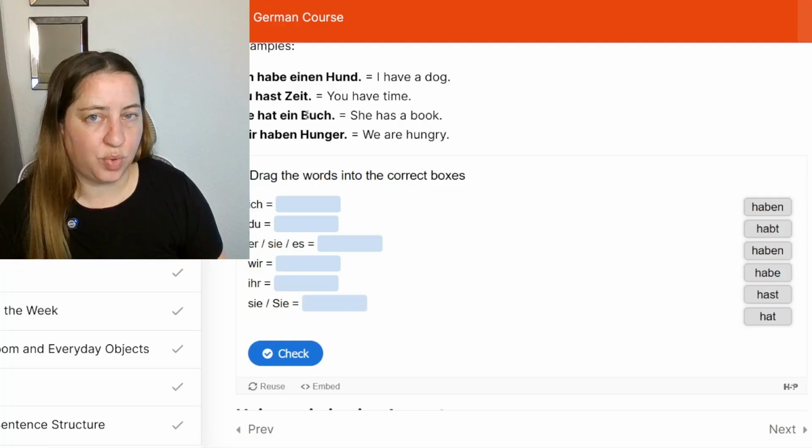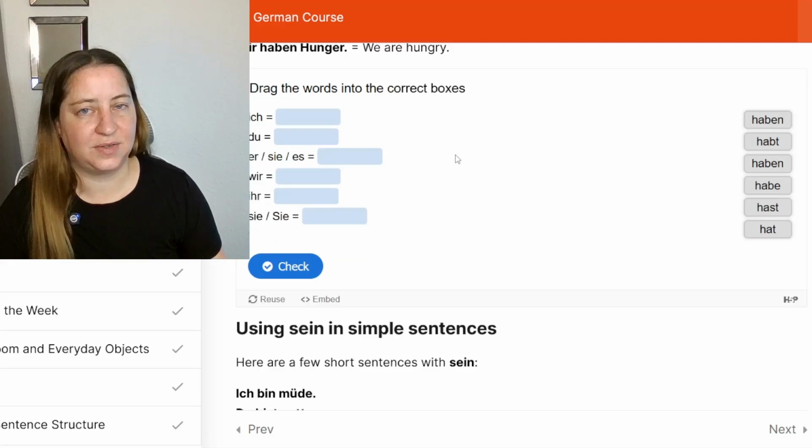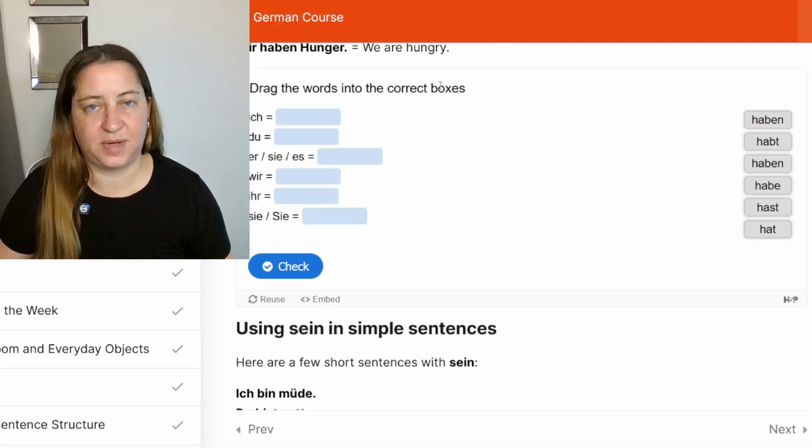Sie hat ein Buch. She has a book. Wir haben Hunger. We are hungry. Now practice using haben and drag the words into the correct boxes.